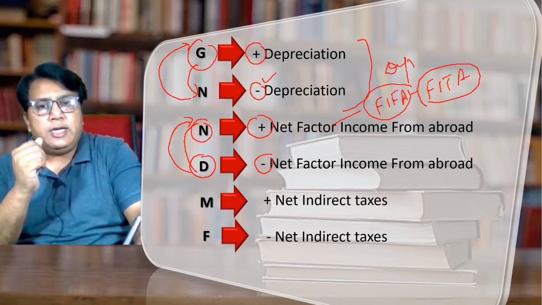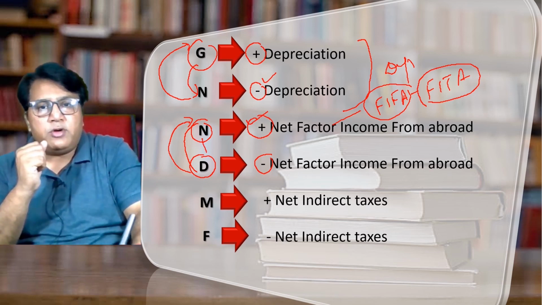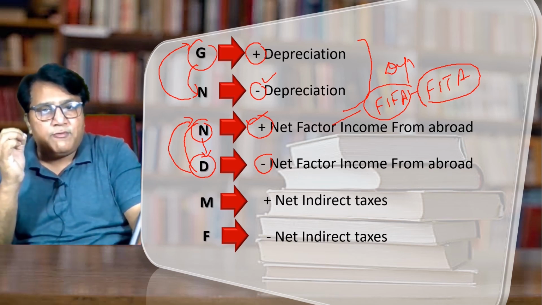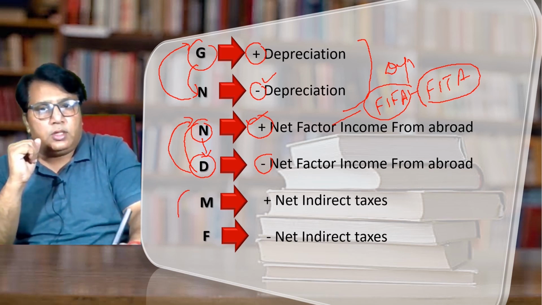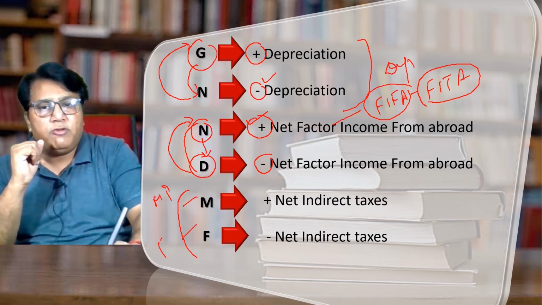If we have to convert D into N, then what do we have to do? We have to add NFIA. And if we have to convert N into D, it means from national to domestic, what do we have to do? We have to deduct net factor income from abroad. The third block is of M and F. Here M means market price and F means factor cost.